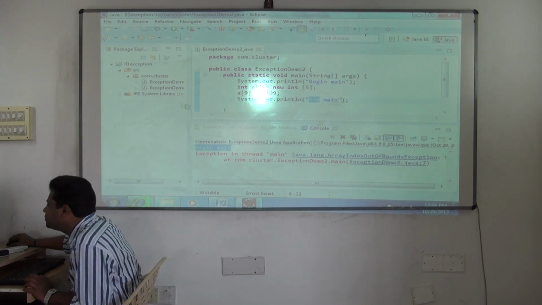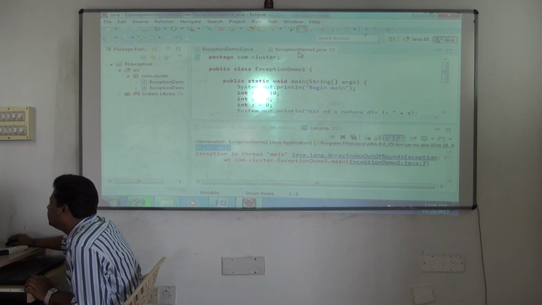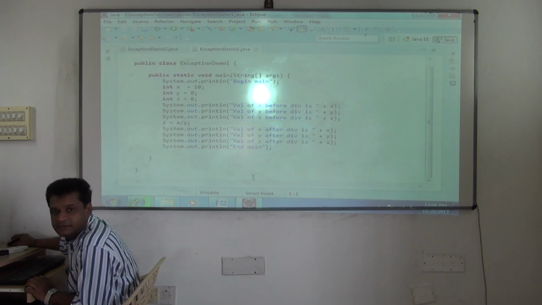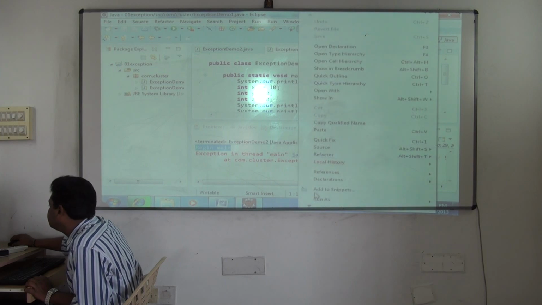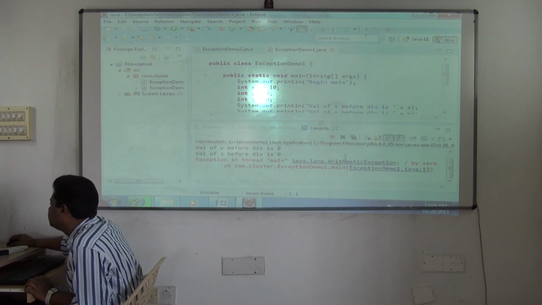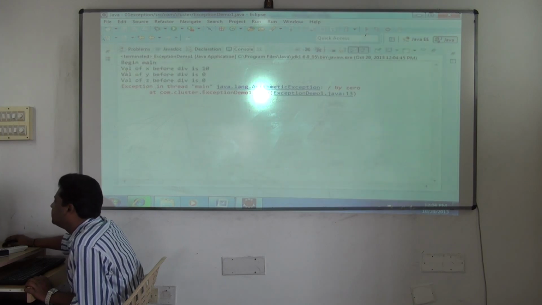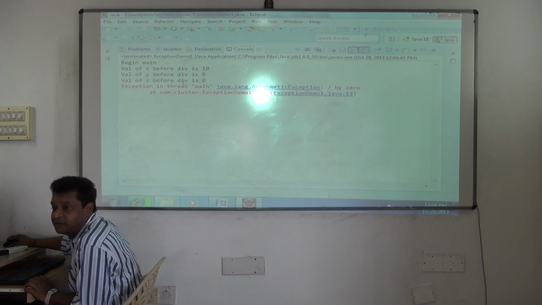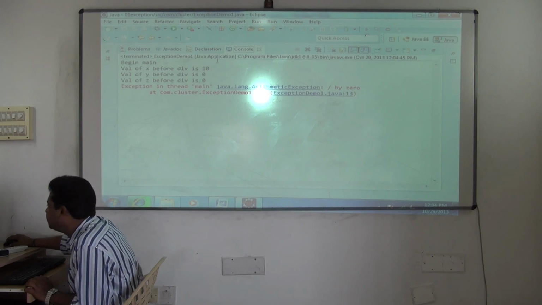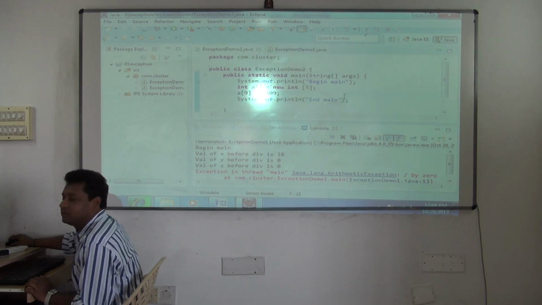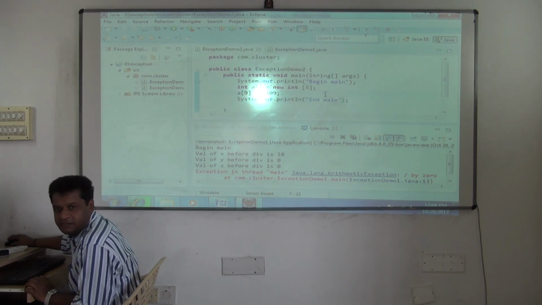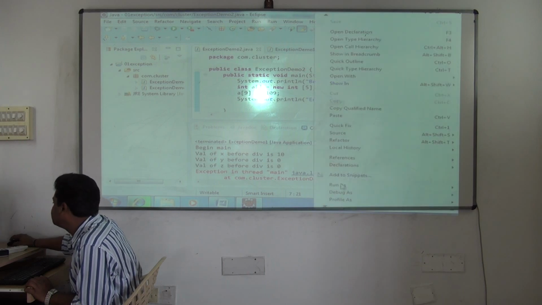I'll repeat the previous program also. See here. What is happening? If an exception occurs, what happens? All the statements are not executed. Check out. See, before division is executed, but after division is not executed. In this program now, exception demo 2, begin main prints, but end main will not execute. See this.